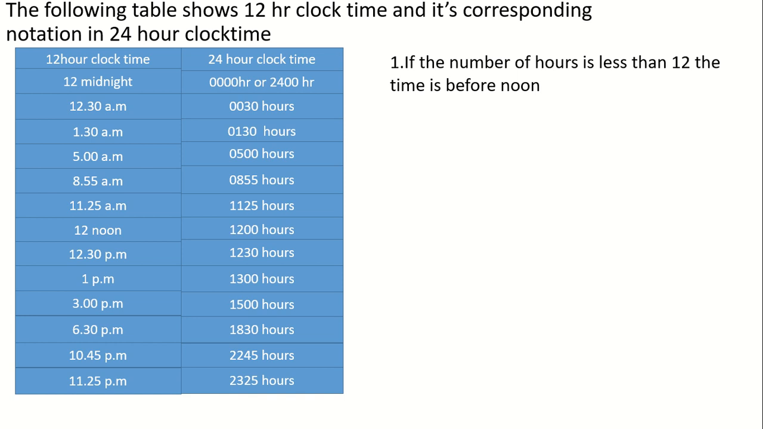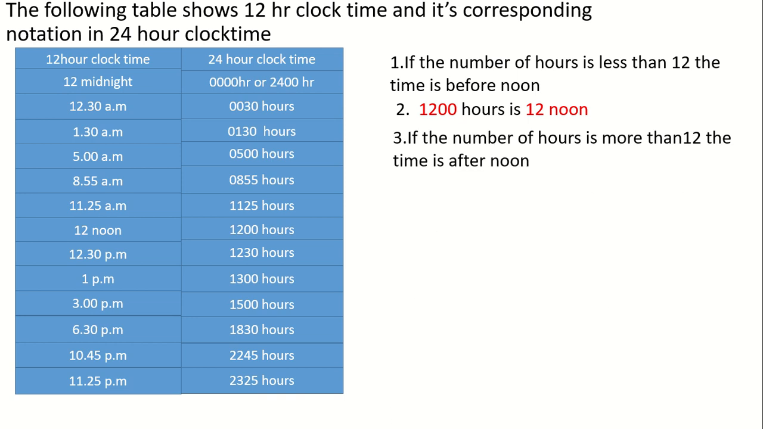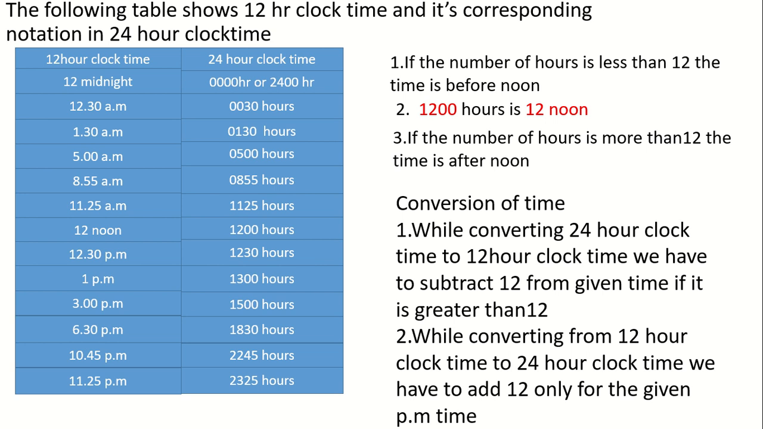In 24-hour clock time, if the number of hours is less than 12, the time is before noon. 1200 hours is 12 noon. If the number of hours is more than 12, the time is afternoon. Now we will see conversion of time. While converting 24-hour clock time into 12-hour clock time, we have to subtract 12 from the given time if it is greater than 12. In the same way, while converting from 12-hour clock time to 24-hour clock time, we have to add 12 for the given p.m. time.